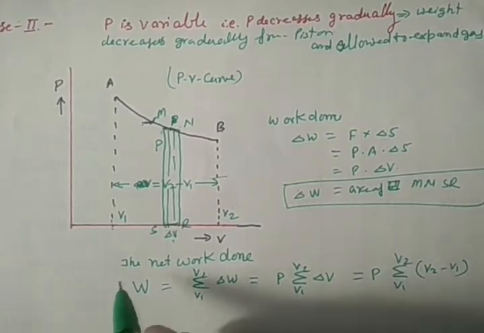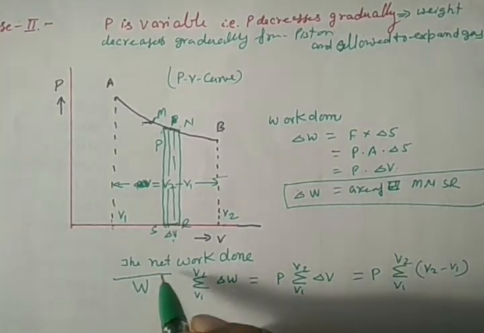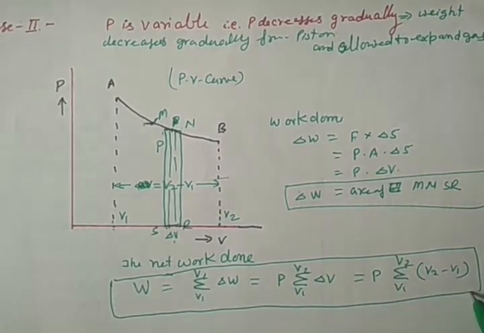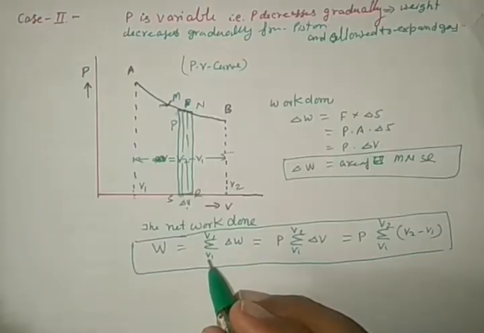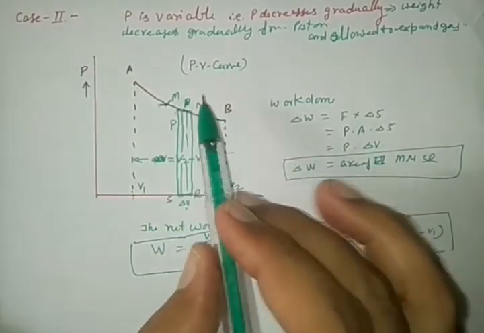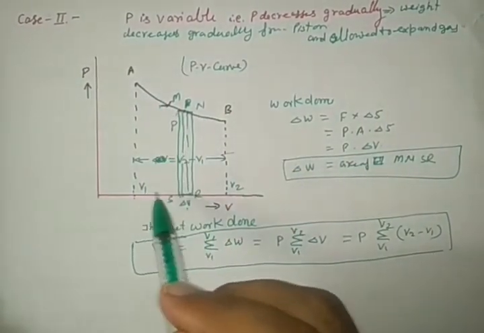So net work done can be written by this equation under the second case, under variable pressure and variable volume.